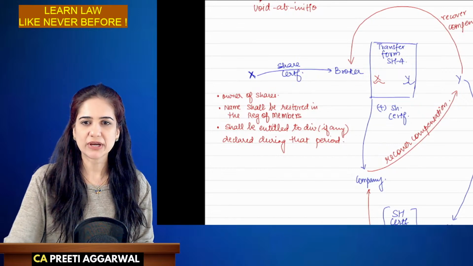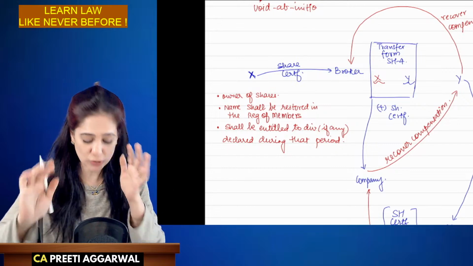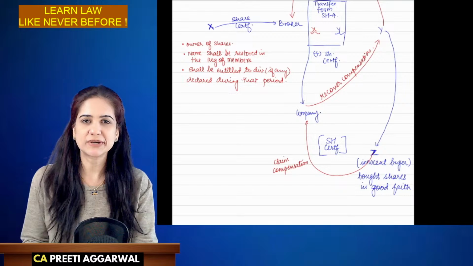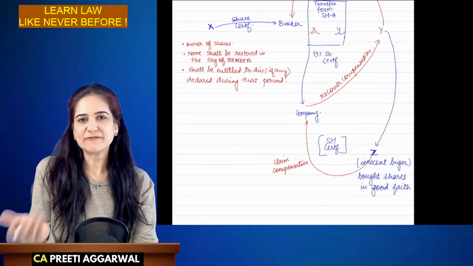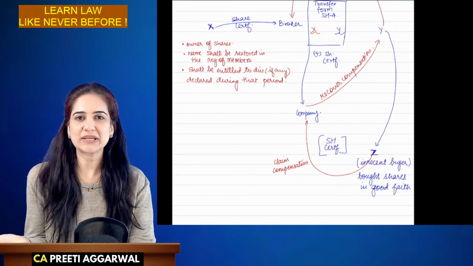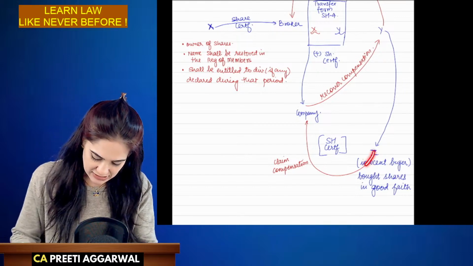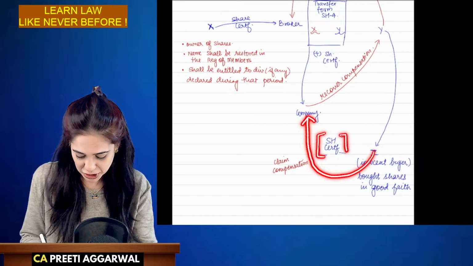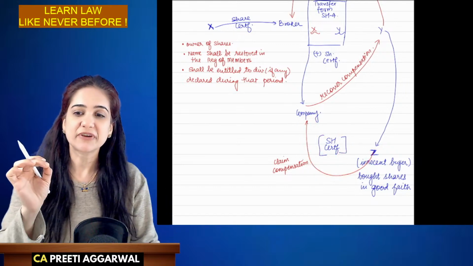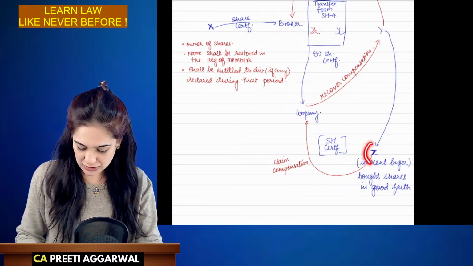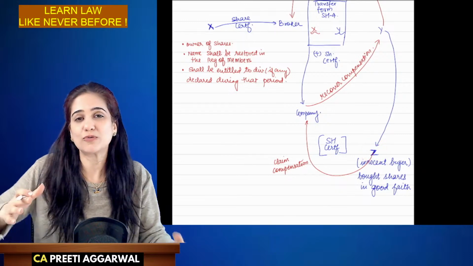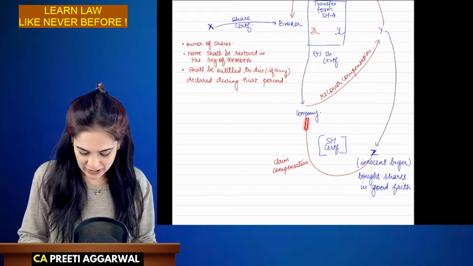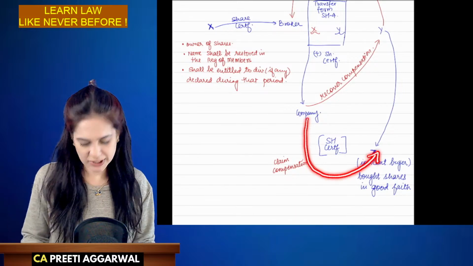His name was restored in the register of members. So his story is over. What about Z? Now Z, the innocent buyer, he paid for the shares. Now you are telling the shares cannot be registered in his name. Z will claim compensation from the company because the company gave him a share certificate. Share certificate is a proof that you are the owner. Now the company is saying, no, no, we gave the share certificate by mistake. You are denying that. You will have to compensate the innocent buyer.